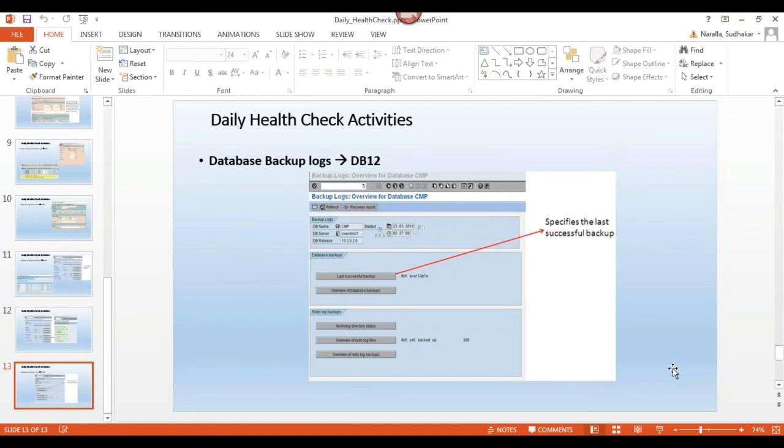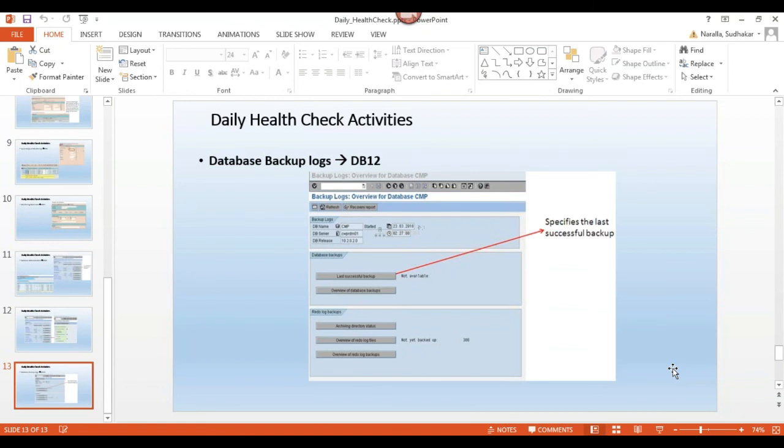For component, what is the component version? Kernel version is 742, 740 plus something. Assume 740, okay. Component version? Now we are at SRM 7, Portal 7.